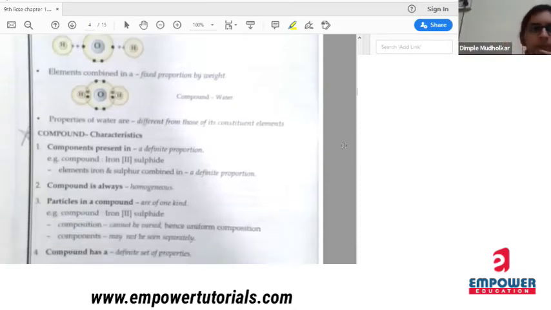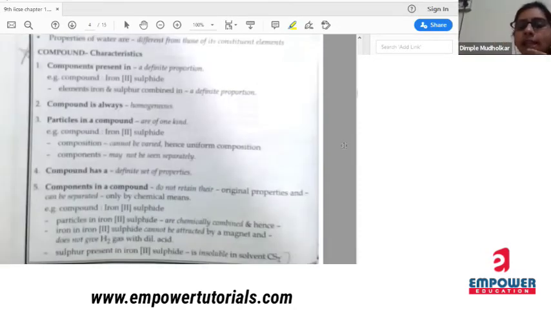Now, what are the characteristics of a compound? Components are present in a definite proportion. Components are always in a definite proportion.